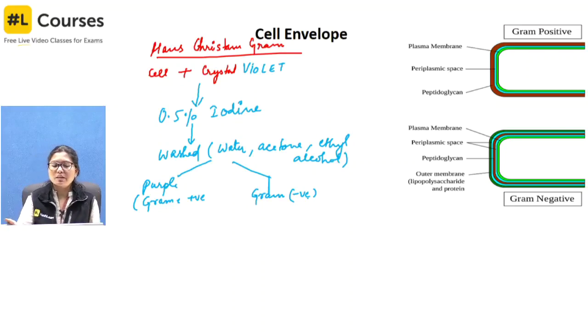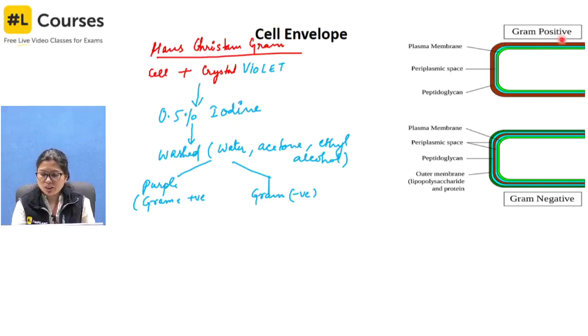Now why do these bacteria retain the stain or not retain the stain? The reason behind this lies in the cell wall. As I discussed in the beginning, you have a slime layer, then the cell wall, and then the cell membrane.